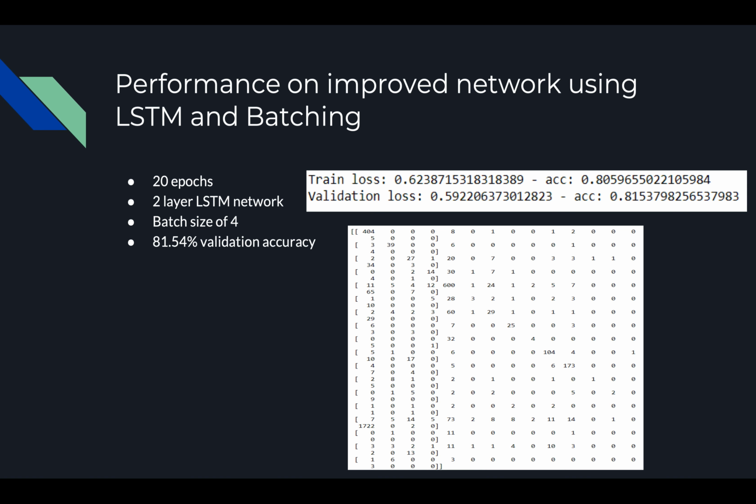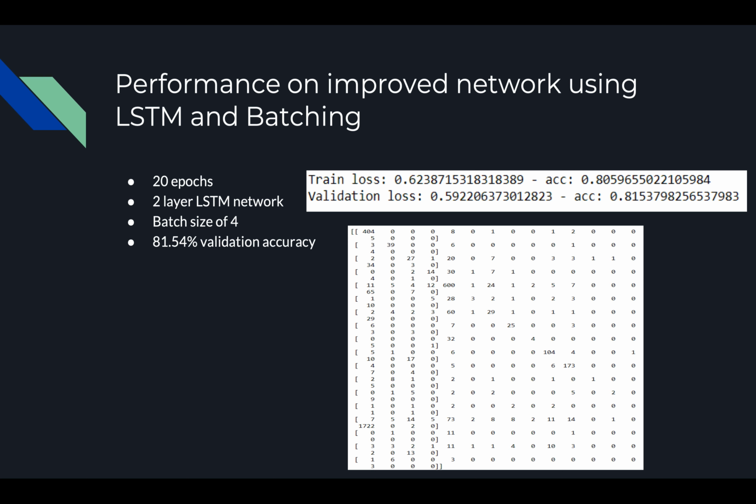We trained this on 20 epochs using a 2-layer LSTM network with a batch size of 4. We achieve a train loss of 0.62 and training accuracy of 0.8. And more importantly, our validation loss was 0.59 with an accuracy of 81.54%. And this is our confusion matrix, where each entry is a number representing the number of right classifications.